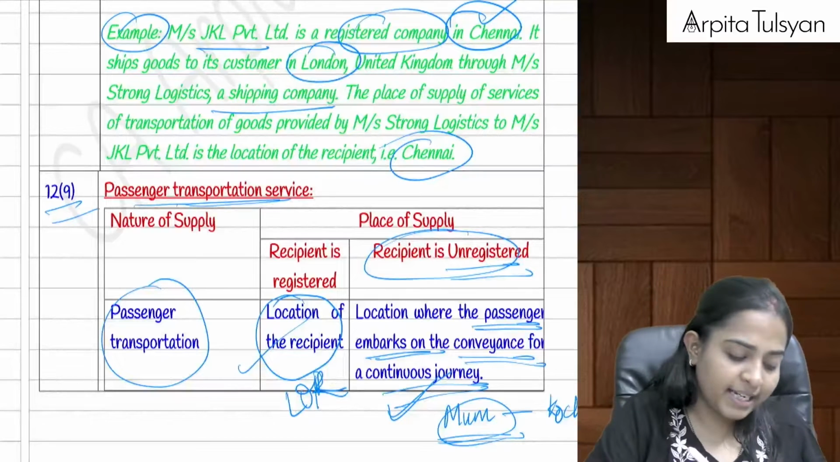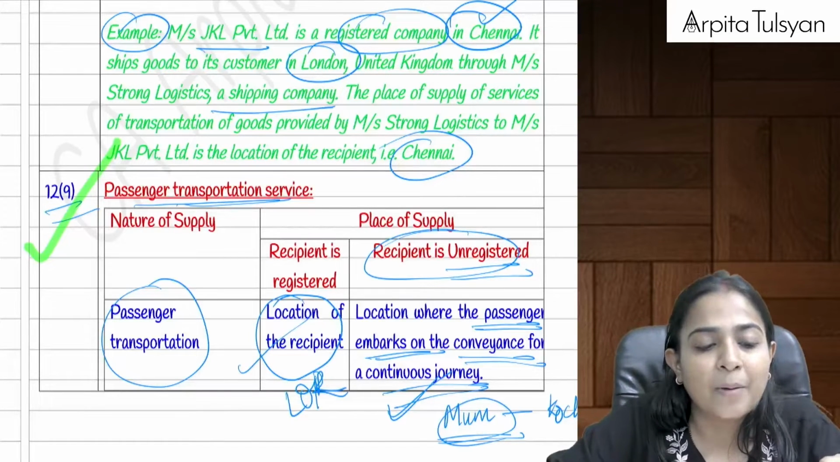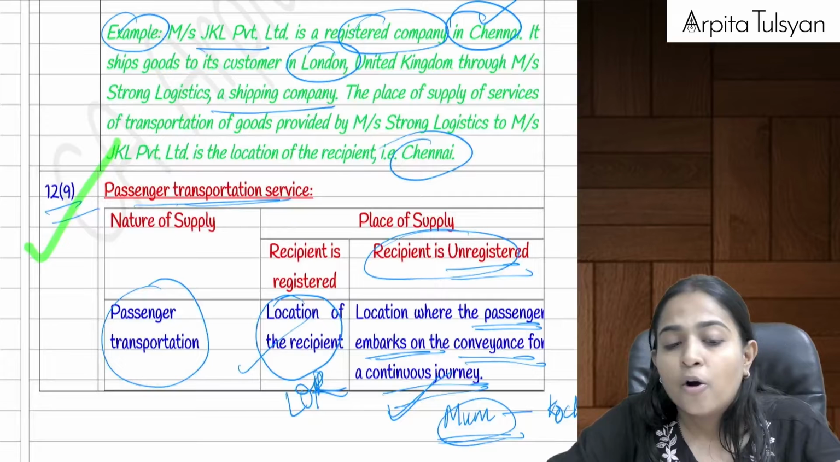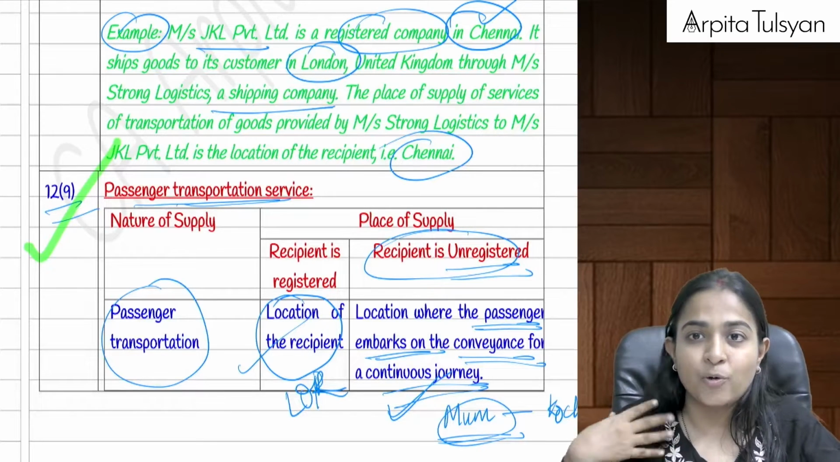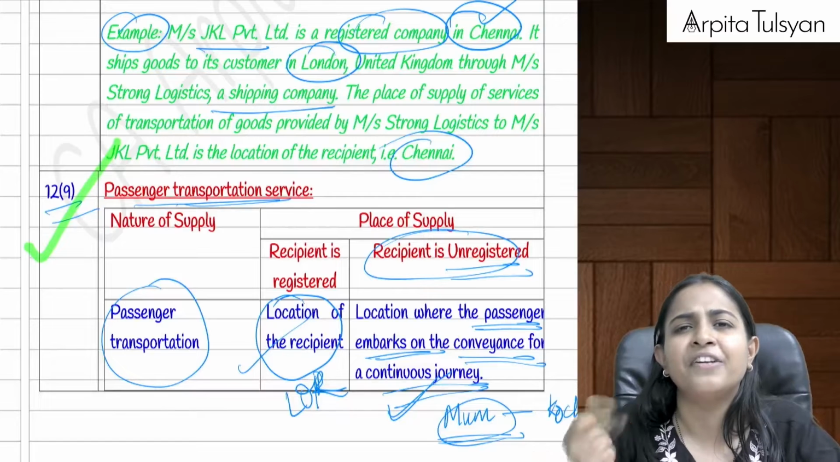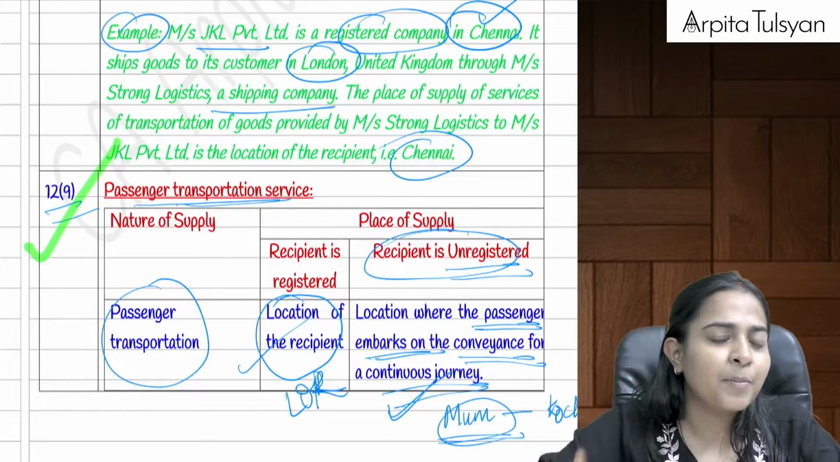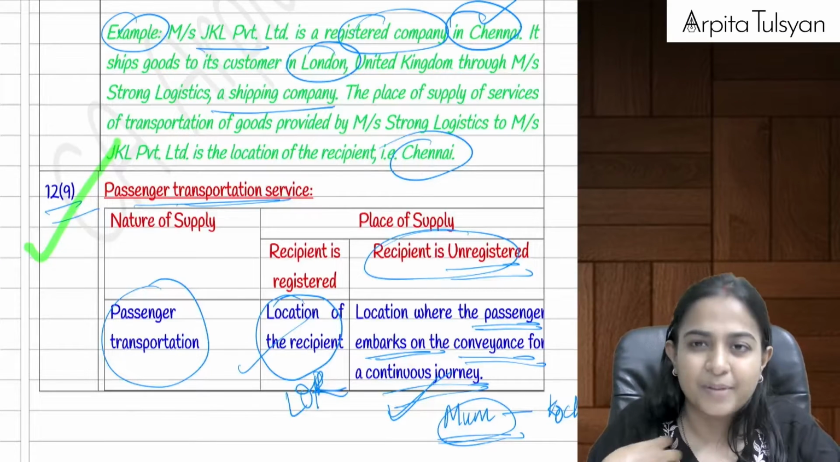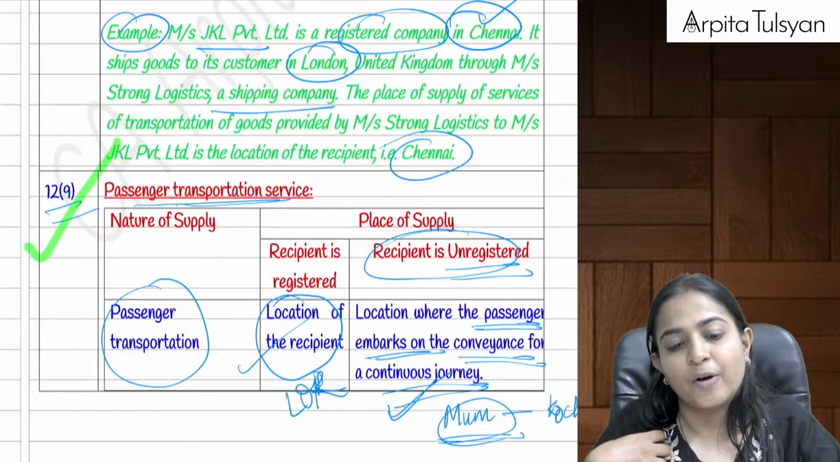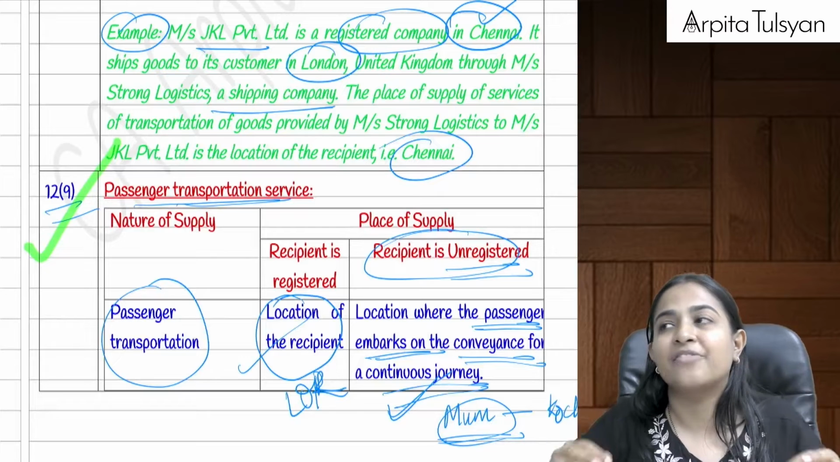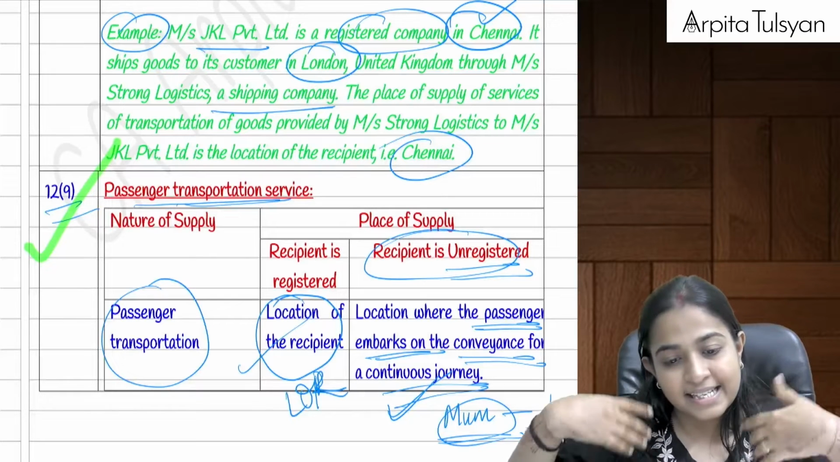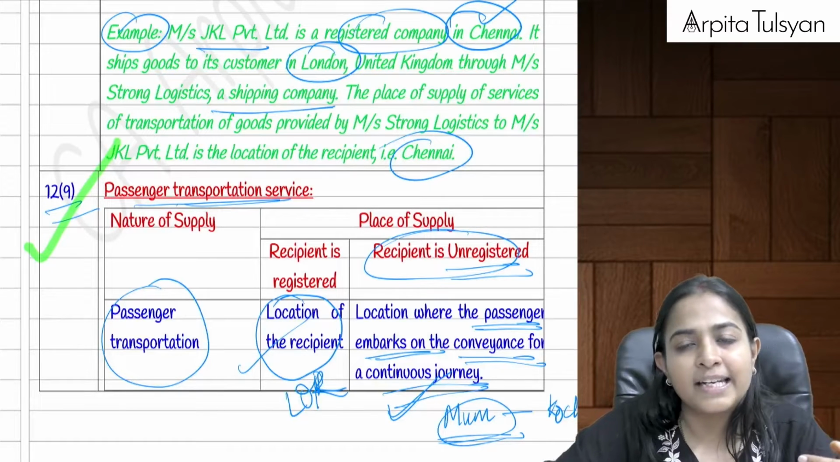Then the next one, section number 12.9. Section number 12.9 talks about passenger transport services. In case of passenger transport services, if the services have been provided to a registered person, give me the answer, everyone. If the services have been provided to a registered person, the place of supply will be the location of the recipient. But if the services have been given to an unregistered person, then the place of supply is the place where that passenger embarks, that is, where he starts his journey for a continuous journey.